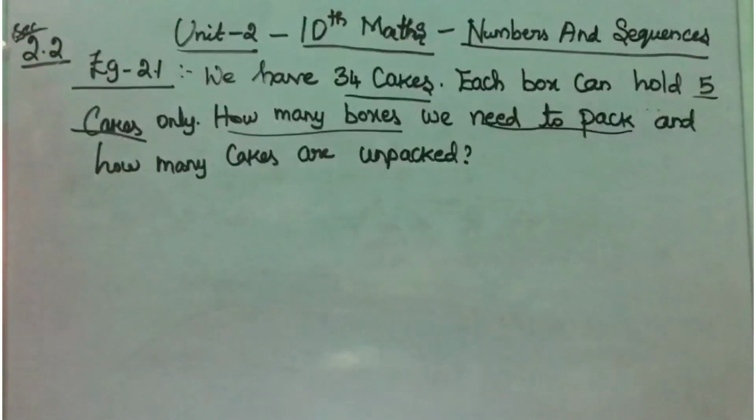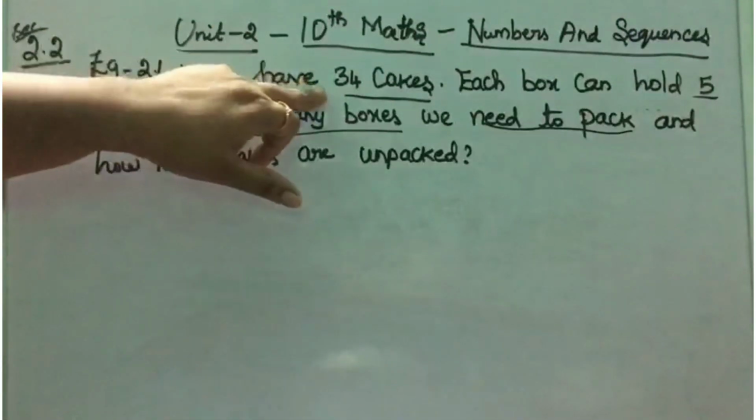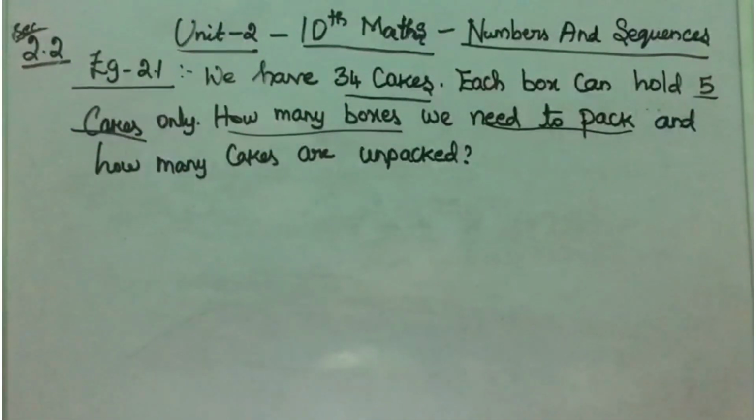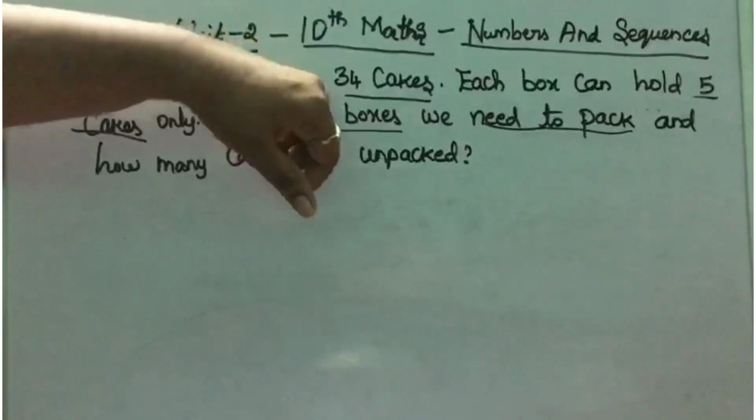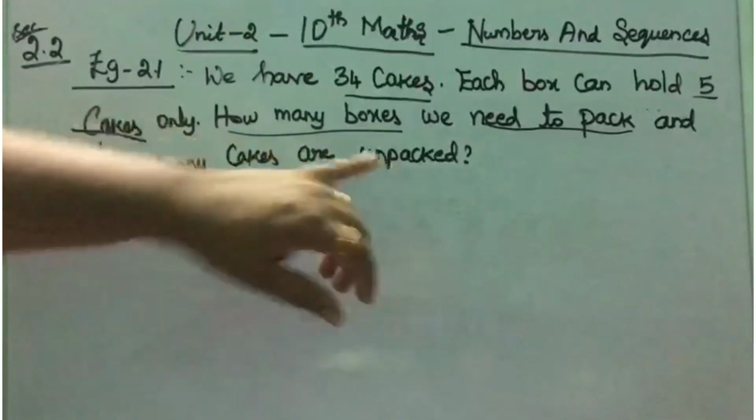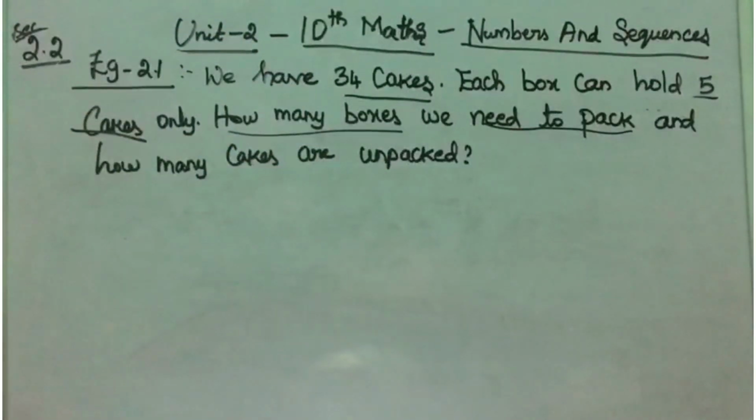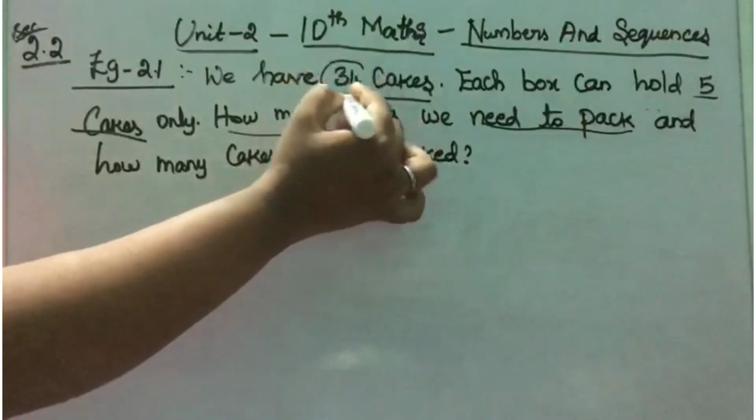Section 2.2, example 2.1: we have 34 cakes. Each box can hold 5 cakes only. How many boxes do we need to pack and how many cakes are unpacked? Totally we have 34 cakes and each box contains only 5 cakes. Now we have to find how many boxes we need to pack for these 34 cakes and how many cakes were unpacked.